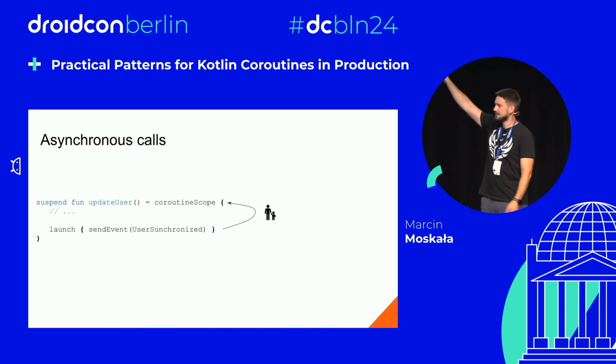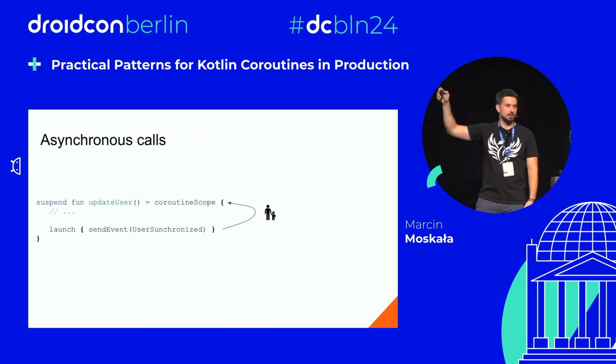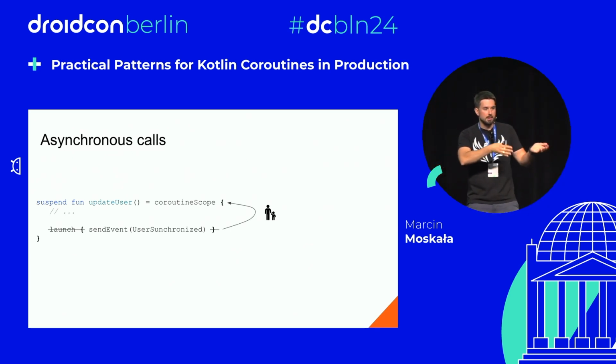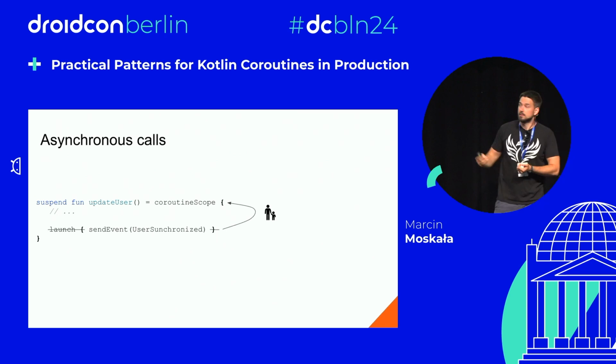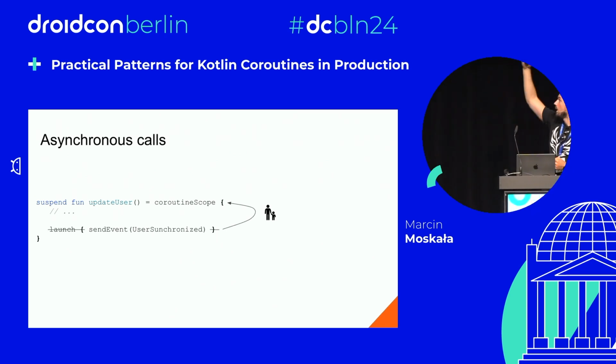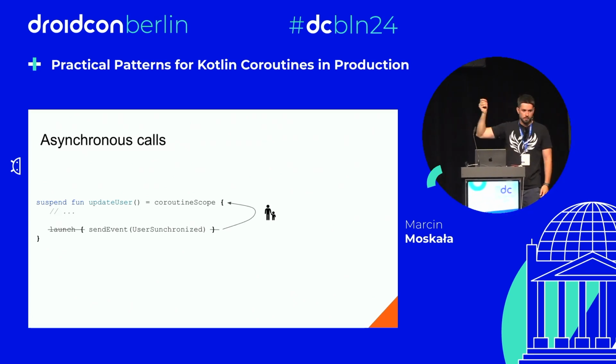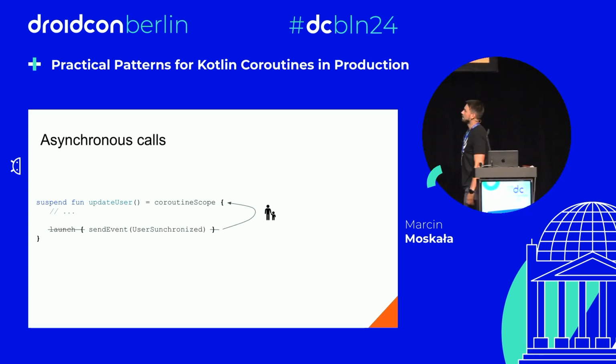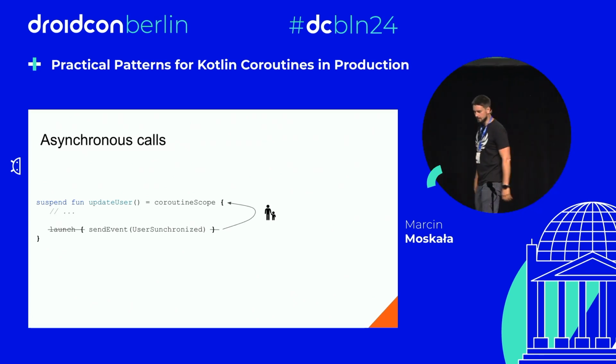So this is nonsense. This is a mistake. I mean, you could remove this launch from here, and the result would be exactly the same. You're starting launch, and you immediately await its completion. So that's a common mistake. Remember, coroutine scope awaits for its children. So pretty often calling launch inside of it has little sense.